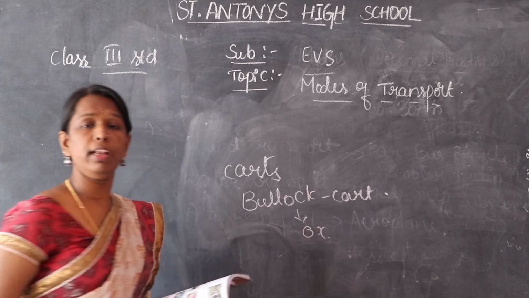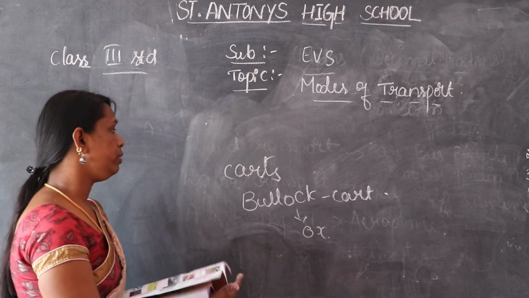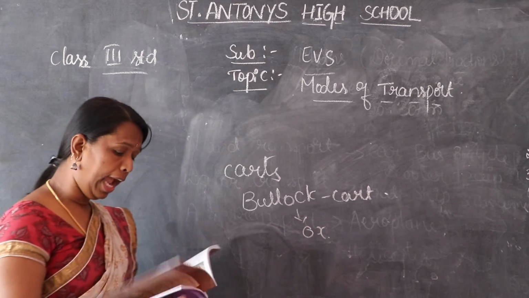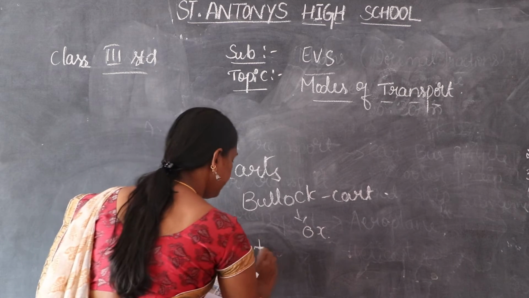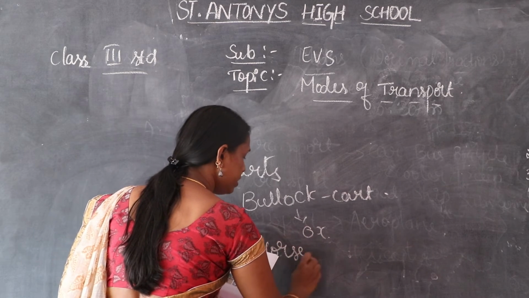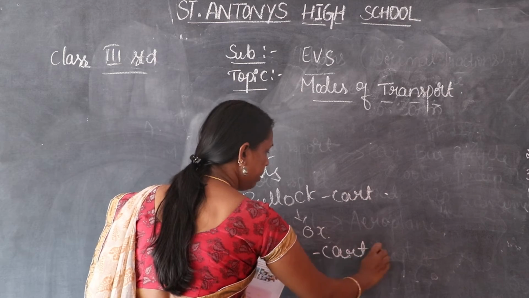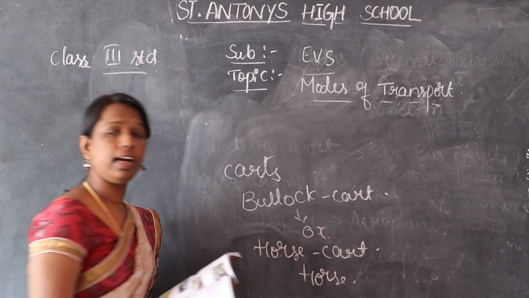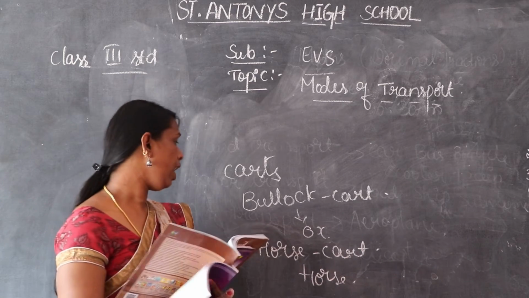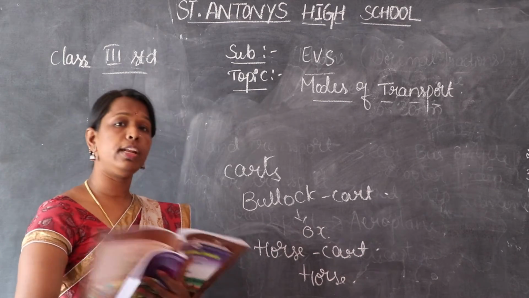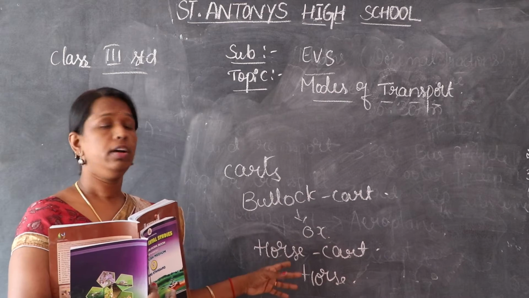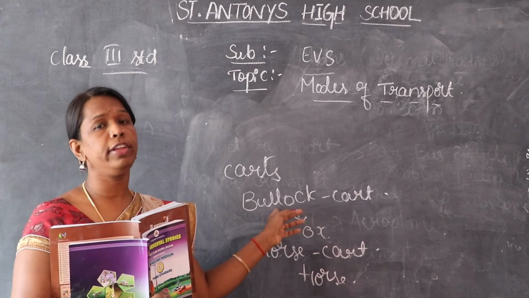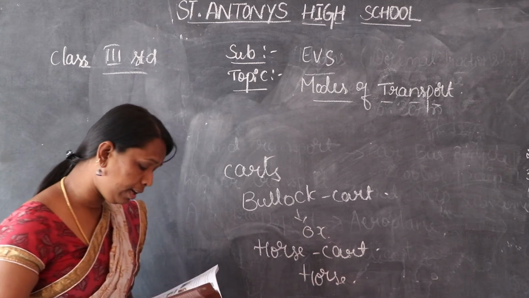So it is an animal used to move the bullock cart. And then horse cart. The animal name is horse. So usually we see these in cities also. In Mysuru we can see the horse cart, and in the villages we can see the bullock cart.